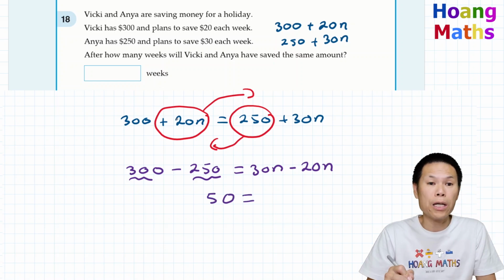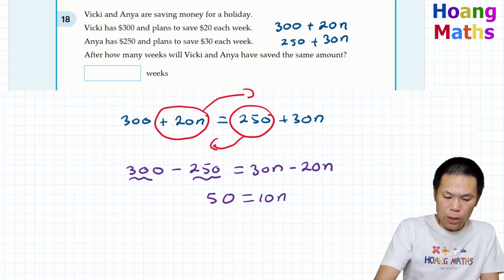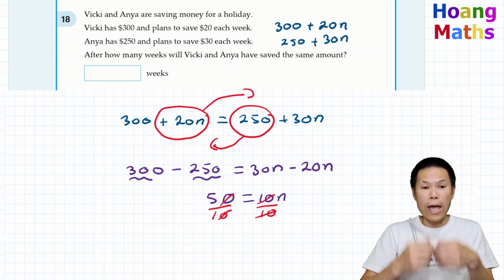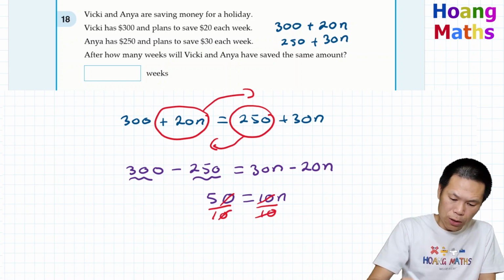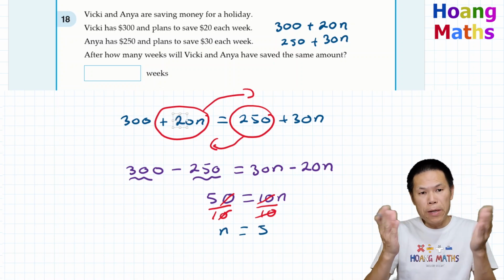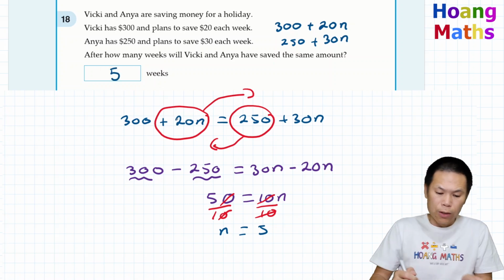And we have 30n minus 20n, leaving 10n. Now I just divide both sides by 10. The 10 on this side cancels out, so n is 5. Let me just write this down. n is 5, so this means 5 weeks. Okay, so just put 5 here. So there you go.